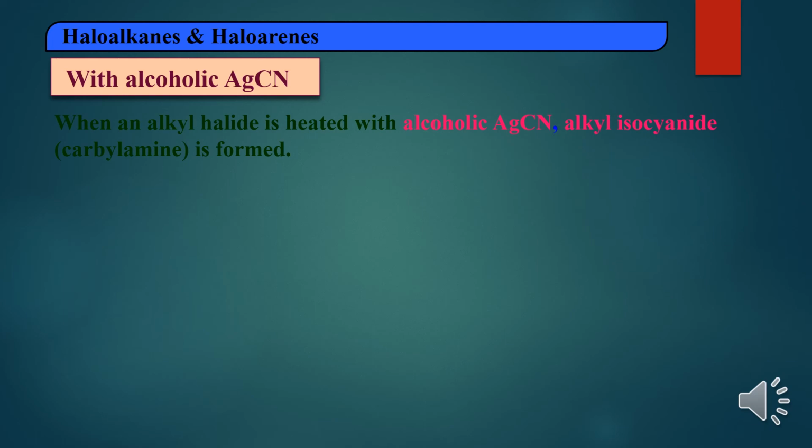Students, remember this reaction. Alkyl halide, that is RX, reacts with alcoholic silver cyanide. Here CN is a nucleophile, but compared to potassium cyanide, which is ionic in nature, silver cyanide is covalent. So in this case, in the CN, nitrogen will get the negative charge, or nitrogen will act as the nucleophile. Nitrogen will get more electron density and will go and attack the carbon atom. That's why we will get the product as isocyanate, that is NC.